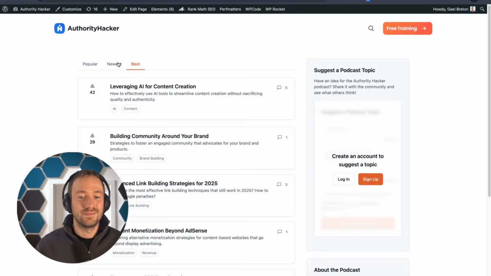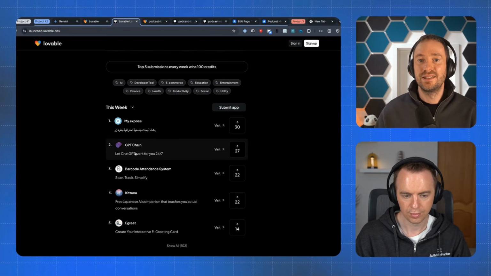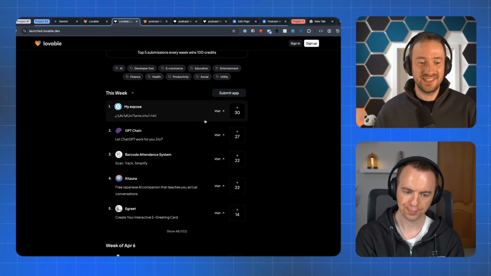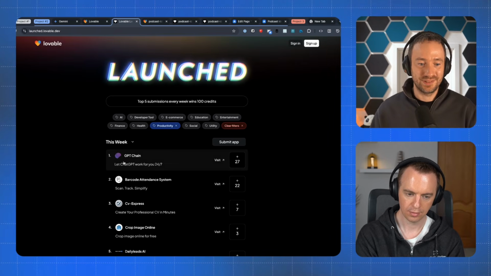So what other examples can you think of for this kind of level 2 type vibe coding that people might want to implement? We go into the launch section. You can actually see everything that was built and upvoted by people. They have their own upvote system, and you can see the apps people build with this, which is really cool. So I like productivity, for example.